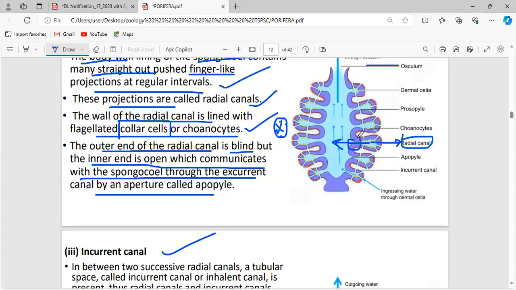This is the excurrent canal, the area where it connects the radial canal and the spongocyte. The radial canal's inner end communicates with the spongocyte via the excurrent canal, and the aperture present in the excurrent canal is called the apopyle.